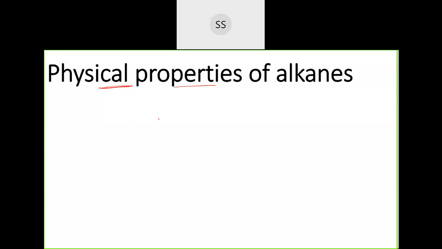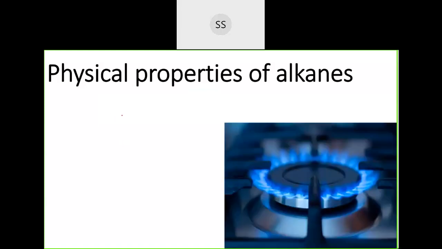If I talk about these alkanes, the starting few of the alkanes, meaning around C1 to C4 carbon atoms, the alkanes with 1 carbon to 4 carbon atoms, are usually in the gaseous state. Those are gases. Then from 5 to 7 carbons, they come in the liquid state, and the higher ones after this, with more carbon atoms, will come in the solid state.